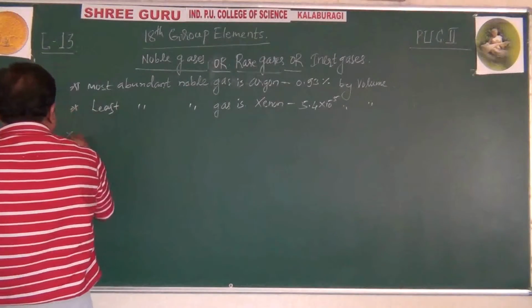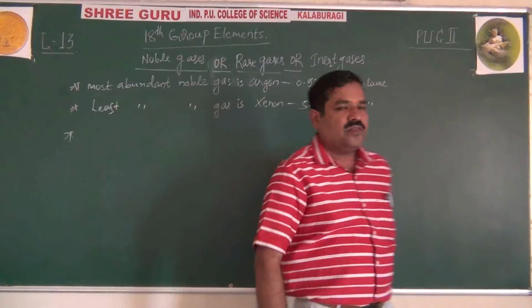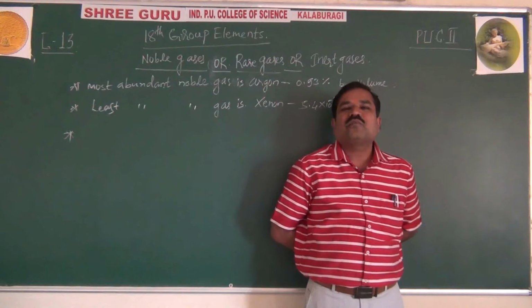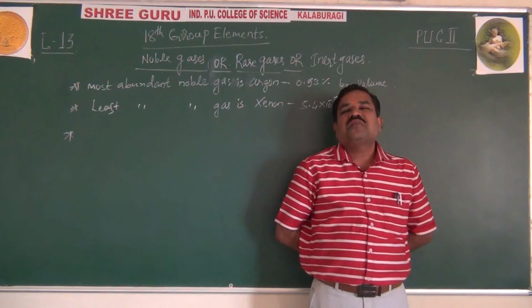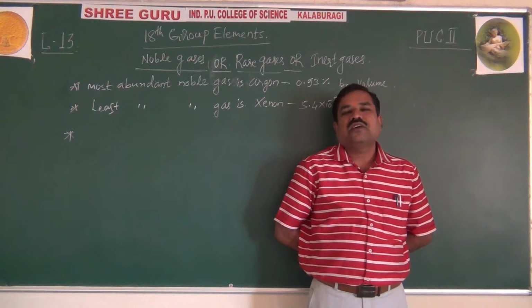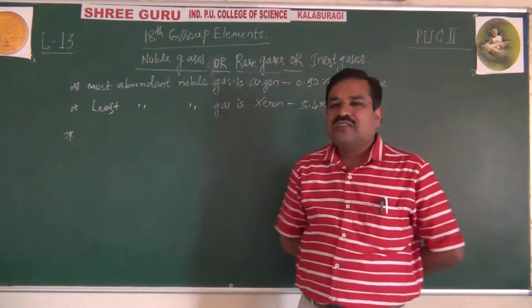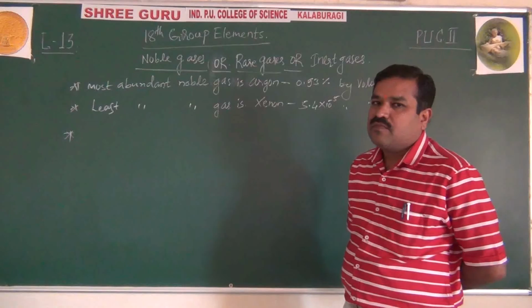I told you the main source for noble gases is atmospheric air. The commercial source for helium, apart from that, is pitchblende, monazite sand and clavite. These are minerals of uranium. You can also get helium commercially from natural gas, by compression of the natural gas.